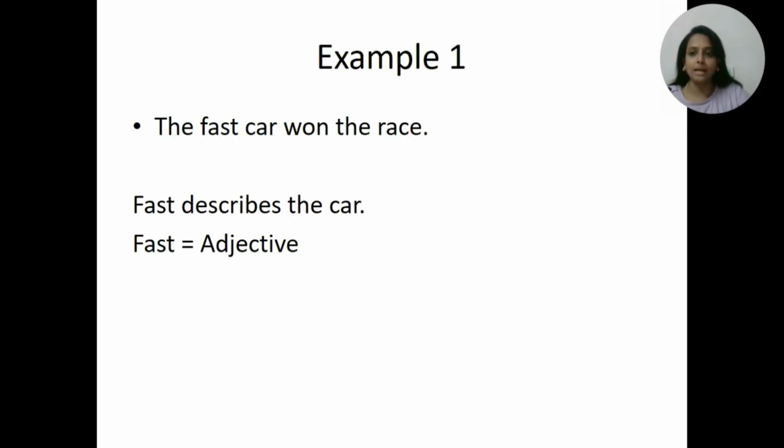Okay? For example, the fast car won the race. Now you have to ask yourself, who was fast talking about? The car. And what is car? A noun. Therefore, fast is an adjective because it describes a noun. Correct? And another one, the car moved fast.